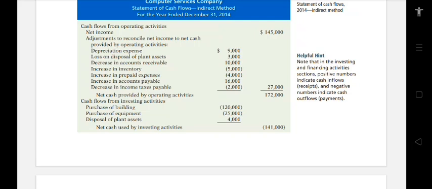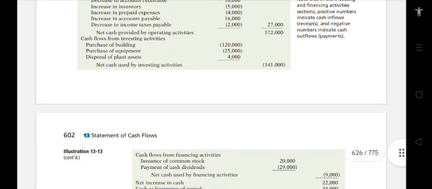Then purchase of equipment, we have $25,000. Disposal of plant assets, we have 4,000. Net cash used by investing is negative $141,000.